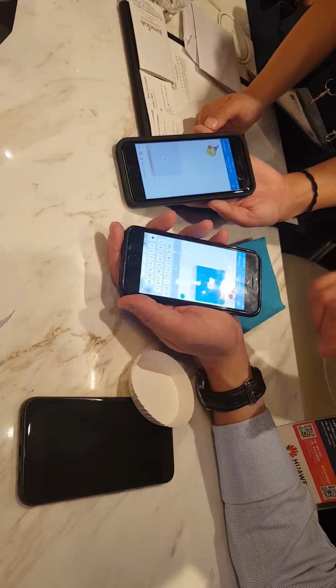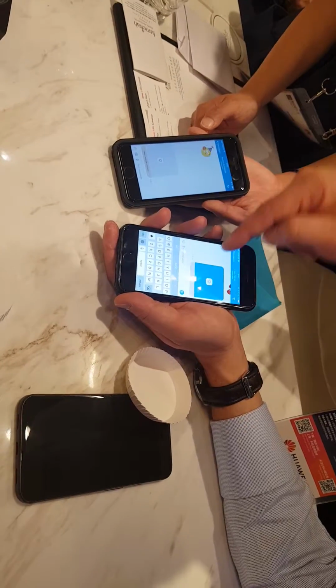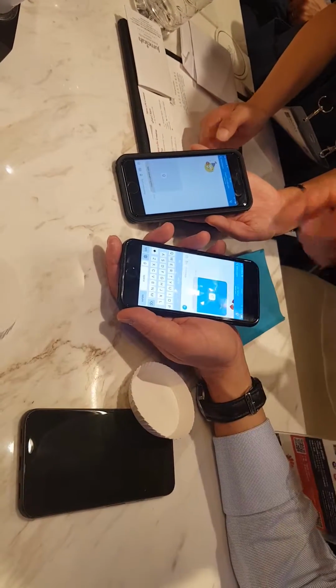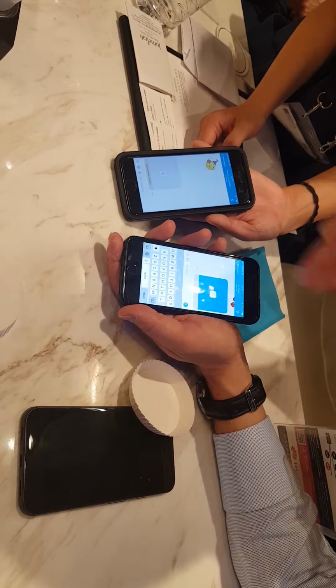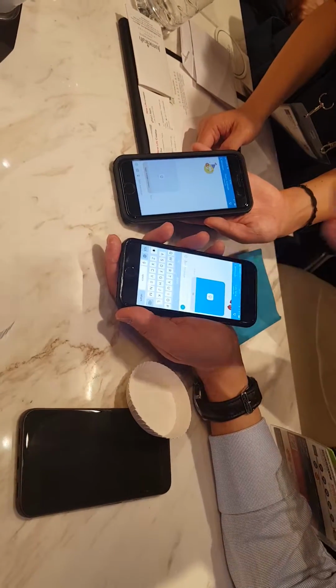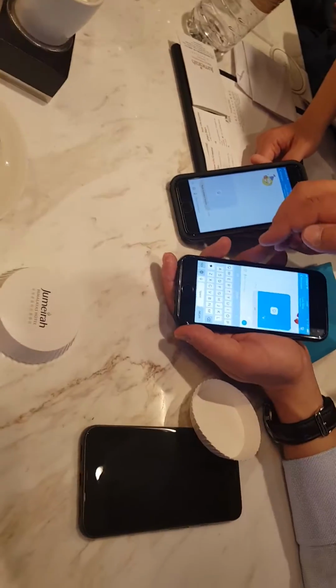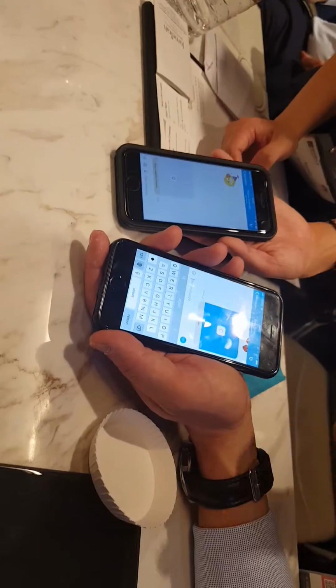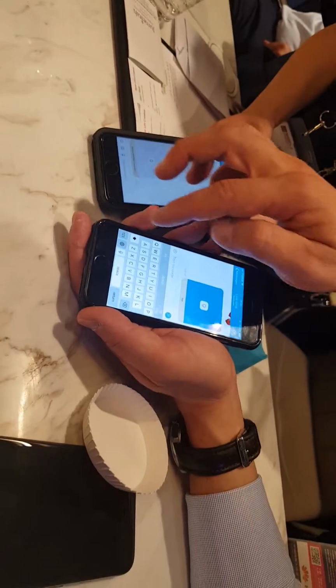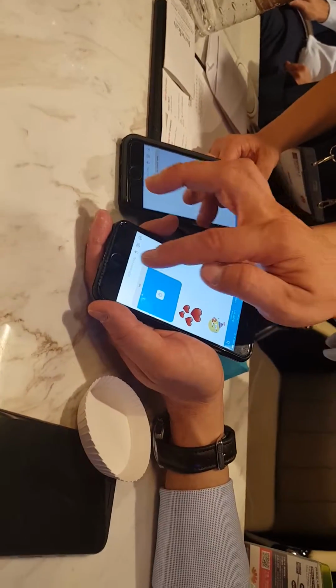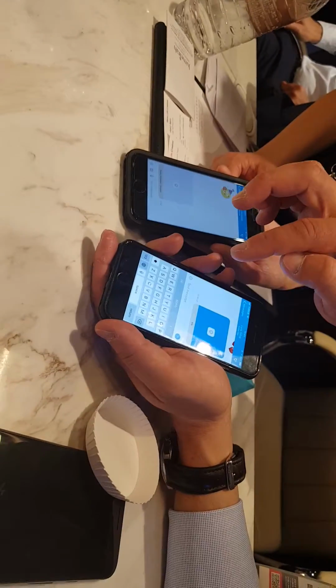Well, other things. So now we have the red sign there because it's received, and one slash is sent. Two arrows means that this was read. Okay. So we have the read receipts in that.